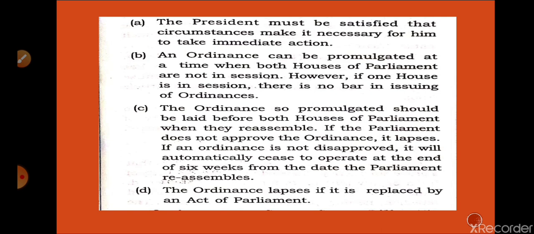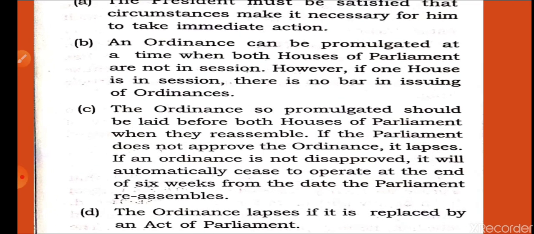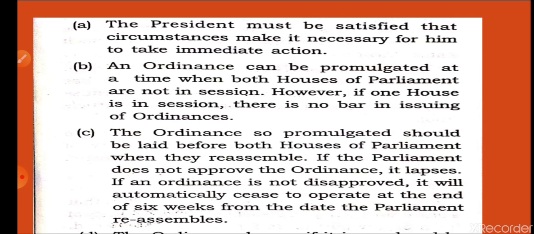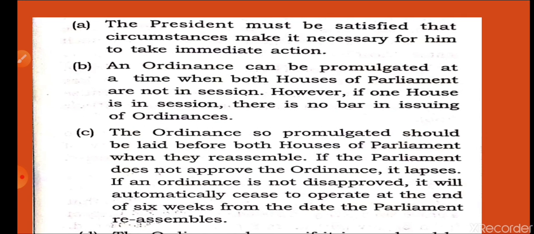He can give the ordinance, and the ordinance is effective until it is passed in the house. If it is passed in the house, then it becomes an act, and if it is not passed in the house, then it becomes null and void. So let us go through the conditions for an ordinance. The first condition is that the President must be satisfied that circumstances make it necessary for him to take immediate action. So if the President thinks that immediate action is needed for a particular matter, then he can give the ordinance.